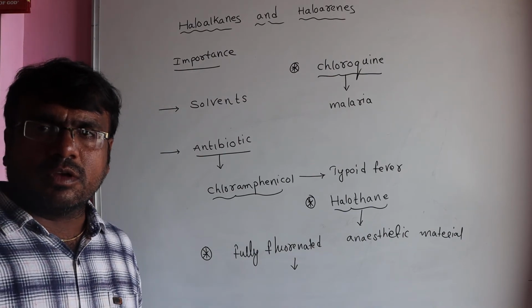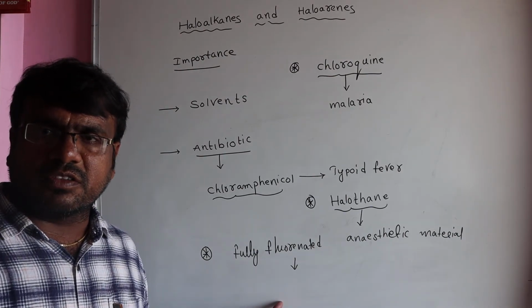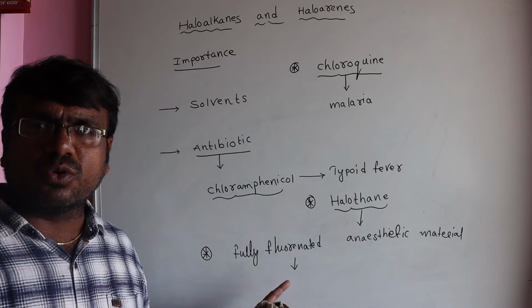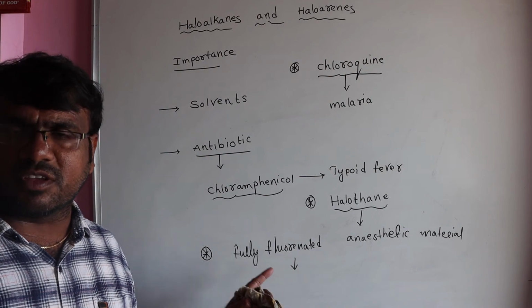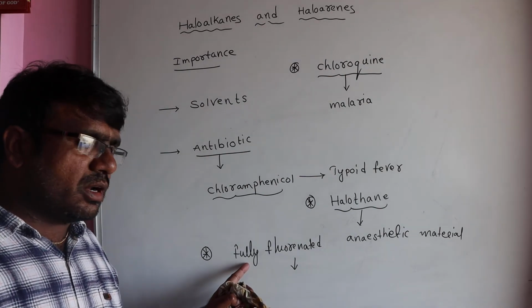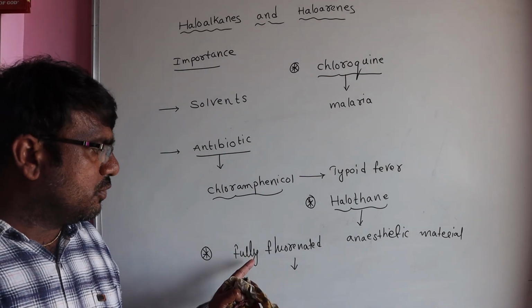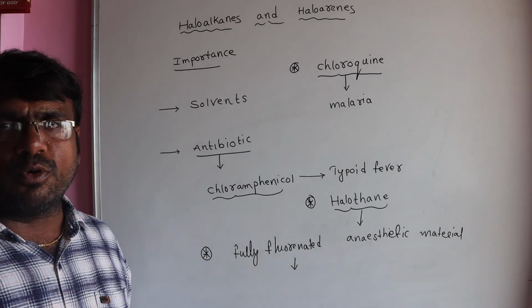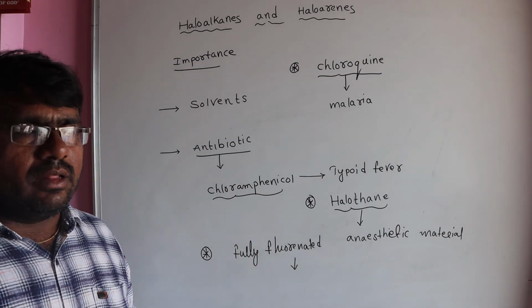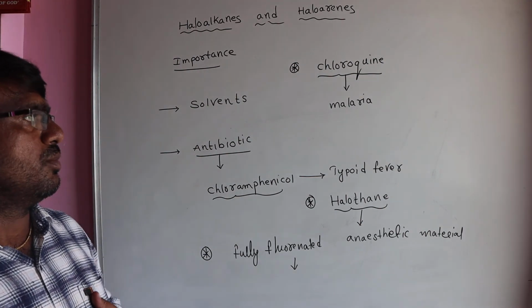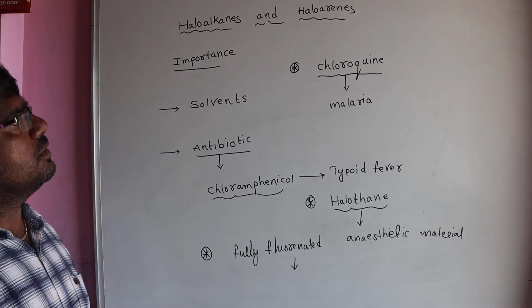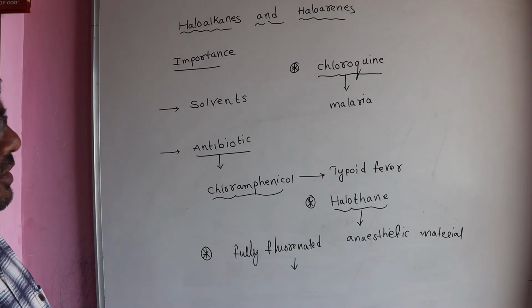Mostly we use these compounds during surgery, as there is a chance of losing a large amount of blood. In that case, we use fully fluorinated organic compounds. They are useful as a substitution for blood only. So that is the importance of haloalkanes and haloarenes.